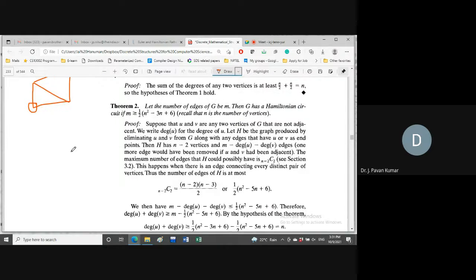It is like this: the sum of the first n natural numbers is n into n plus 1 by 2. This is the theorem.